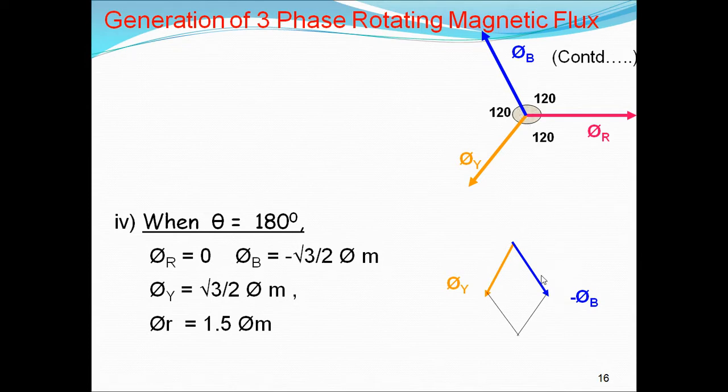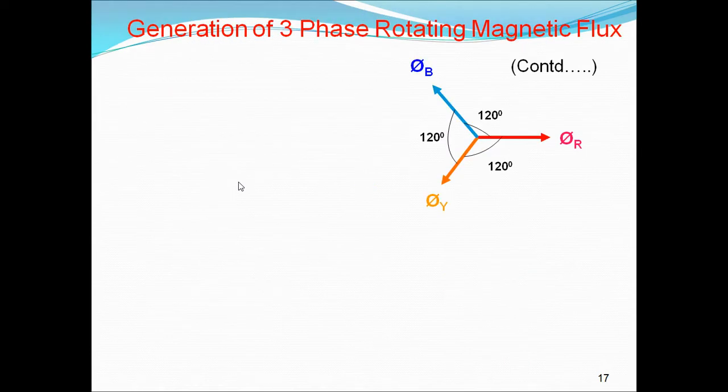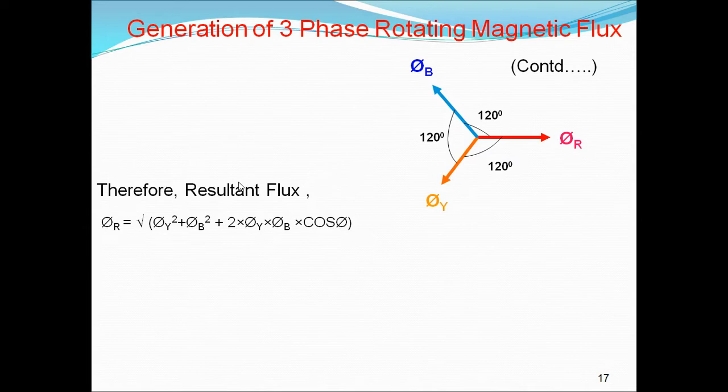It came like this, pi b, pi y. If you add these two, we get the resultant vector like this. This is the resultant flux at 180 degrees. Let us see the calculations. The formula is the same: pi r is equal to the square root of pi y square plus pi b square plus 2 pi y pi b cos theta. Theta is 60 degrees.